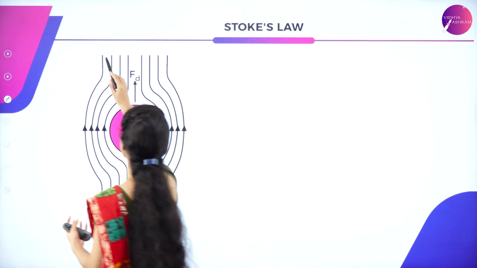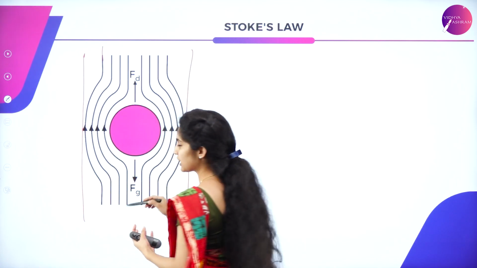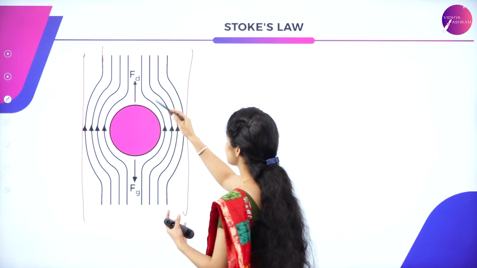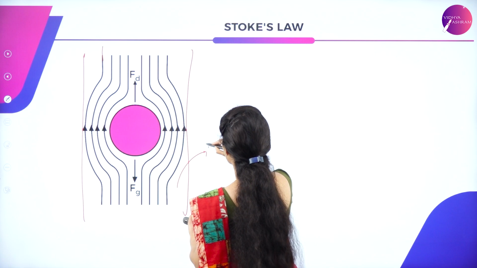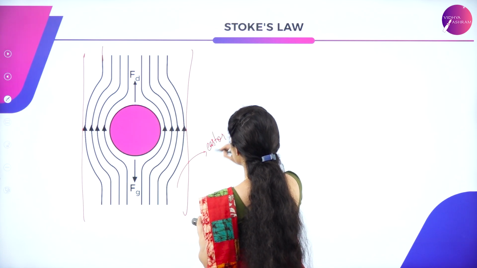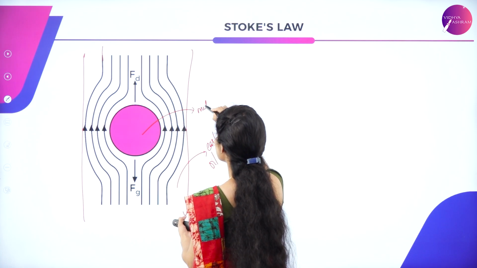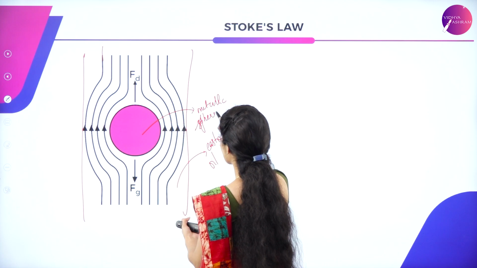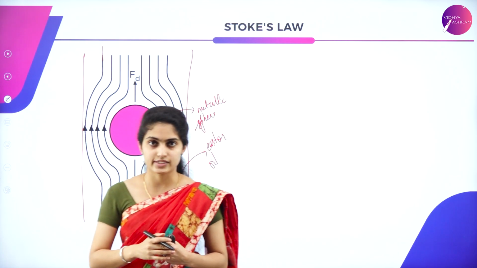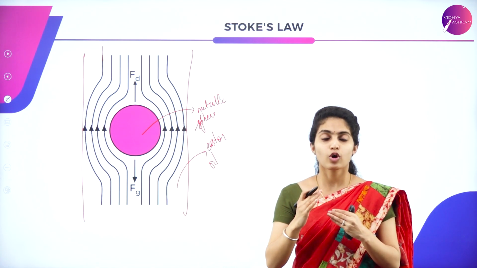Suppose this is a column, and there is a presence of streamline in the liquid. This column has a certain liquid, here we are considering castor oil, and this is a metallic sphere which is allowed to move within the castor oil.